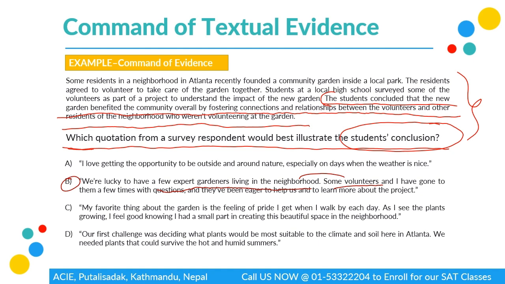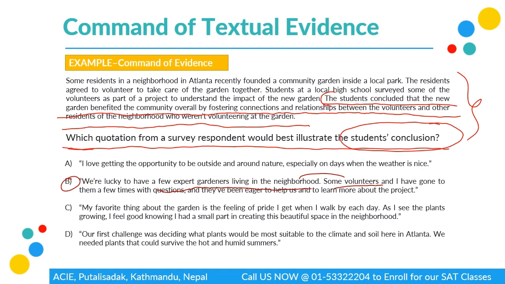Now C says, my favorite thing about the garden is the feeling of pride I get when I walk by each day. As I see the plants growing, I feel good knowing I had a small part in creating this beautiful space in the neighborhood. This feels like something one of the volunteers probably said during the survey. That again, that volunteer is only talking about how he or she feels to garden. So there's a high chance this is not going to be our answer.